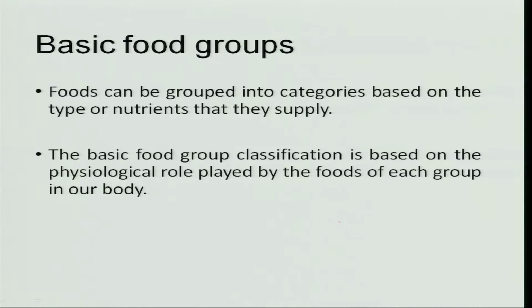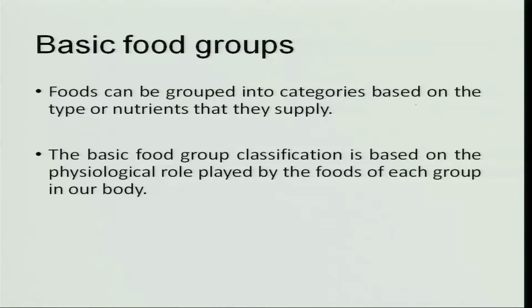So, to achieve a balanced diet, we are saying that you have to include foods from all the food groups. Now, what are the various food groups? We have different classifications. One is the basic food group, where the foods are grouped into categories based on the type of nutrients they supply. Depending upon the type of nutrients they supply, they are divided into 3 groups, and this classification is based on the physiological role played by each group of food in our body.